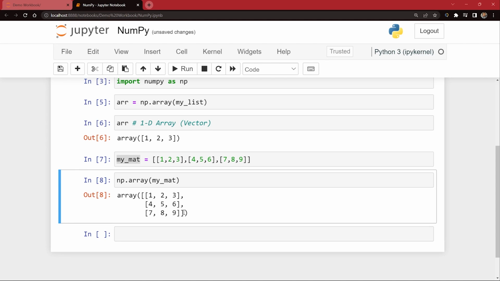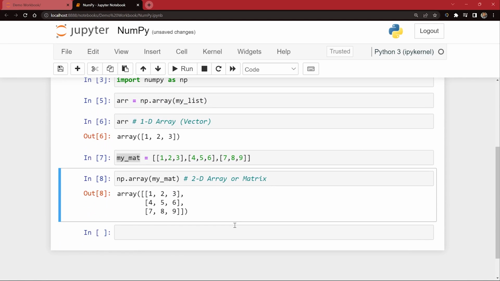How you got to know? Not only because of how it is printed, but if you want to confirm it is a 2D matrix, it is going to look like this. Always it will have starting with two square brackets and ending with two square brackets. If you see starting and ending with two square brackets, that means it is a 2D array or matrix in this case. Okay, so now I will just write it's a 2D array or it's a matrix. I hope this is very clear, guys.